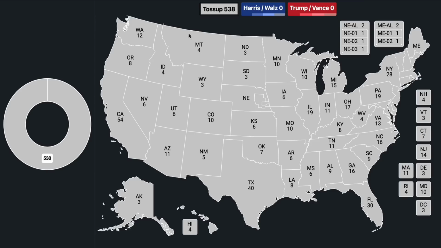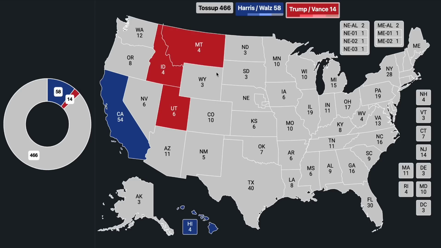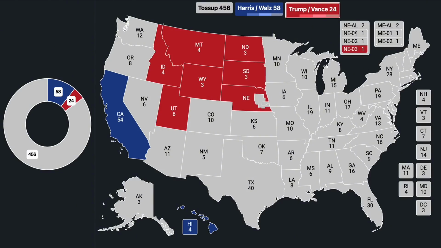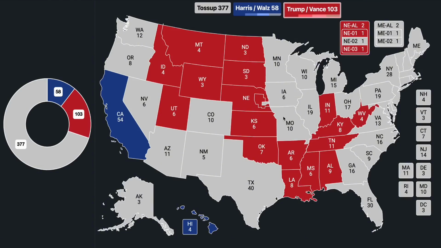Now, if Trump is up by 2 in the popular vote, more than likely, California would still be safe. Hawaii would still be safe. Utah, Idaho, Montana, Wyoming, the Dakotas, Nebraska, except the 2nd Congressional District, Kansas, Oklahoma, Arkansas, Louisiana, Mississippi, Alabama, Tennessee, Kentucky, Indiana, West Virginia, as well as Missouri are going to be in the safe column, including South Carolina.